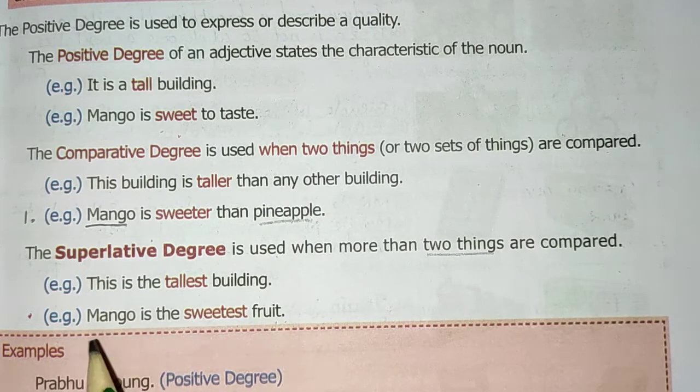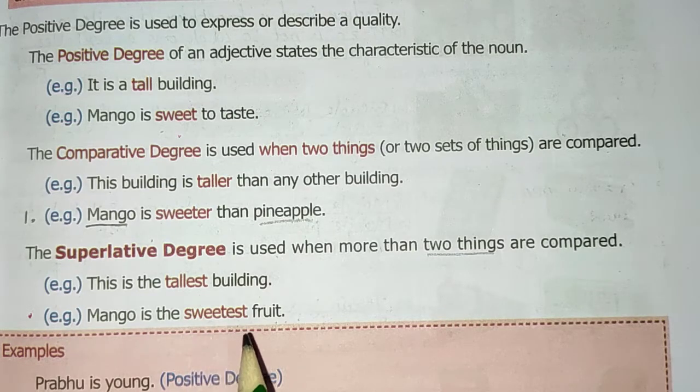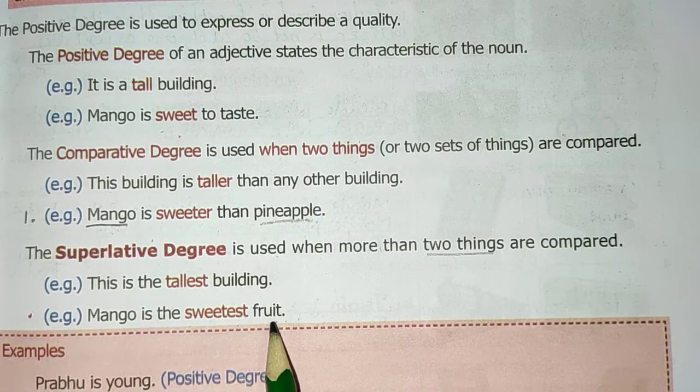The fruit mango is compared with all fruits. So mango is the sweetest of all the fruits. This sentence means mango is the sweetest, completely the one and only sweetest of all fruits.